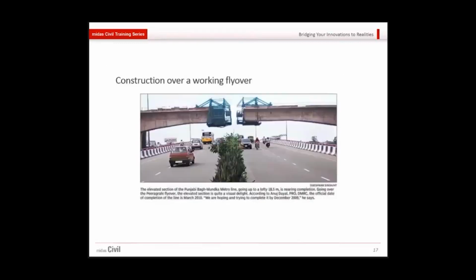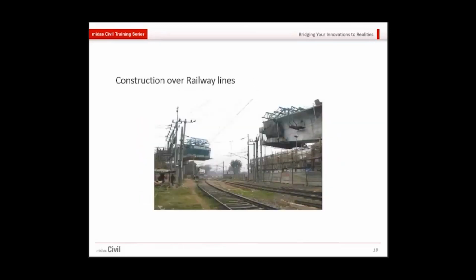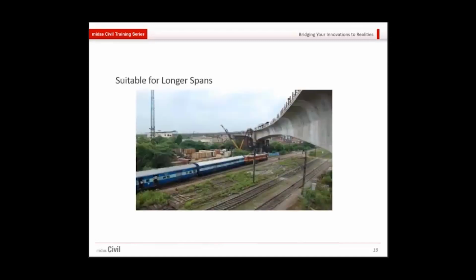So we can see construction over a working flyover. Without disturbing the traffic, we can go for the balanced cantilever method to construct a flyover over a busy road. Then construction over a railway line. In balanced cantilever, without disturbing the ongoing traffic, busy roads or busy railway tracks, we can go on with the construction. Then it is suitable for longer spans, it can cover longer spans also.